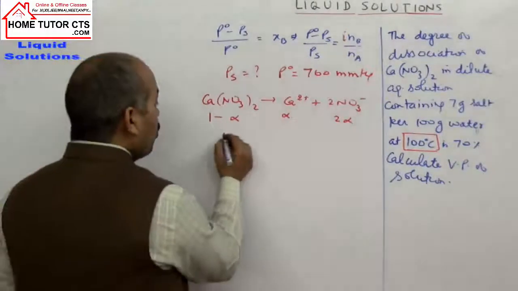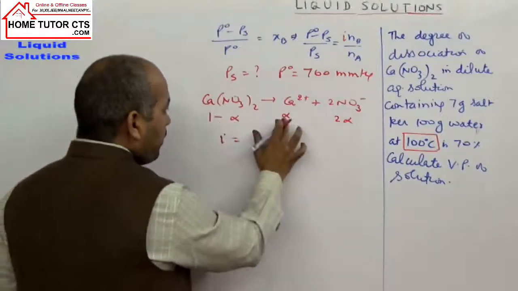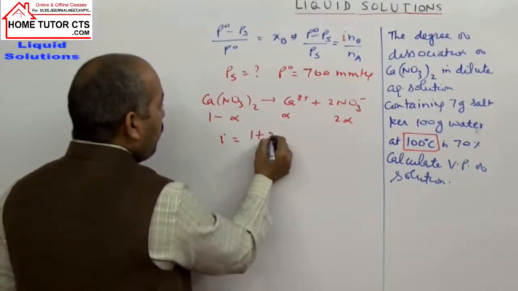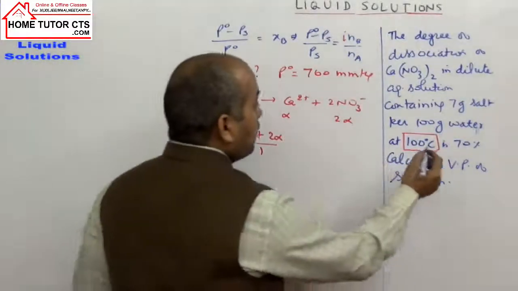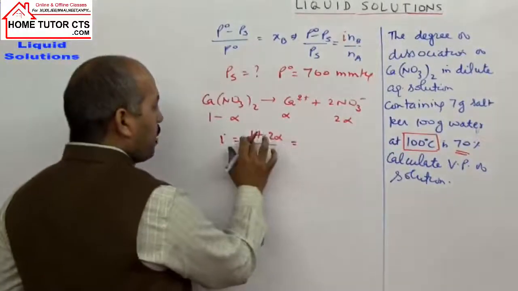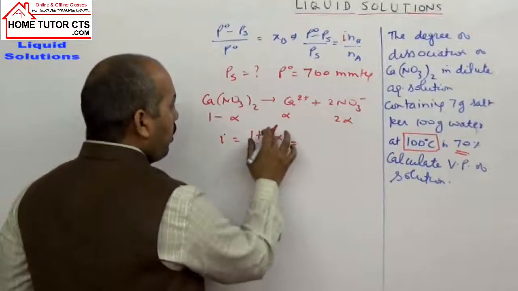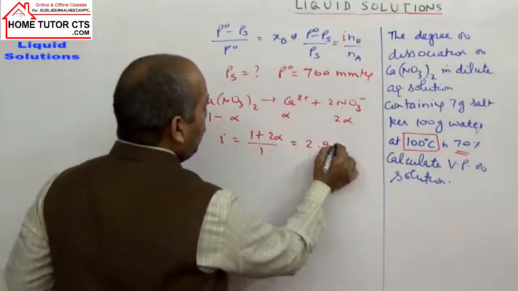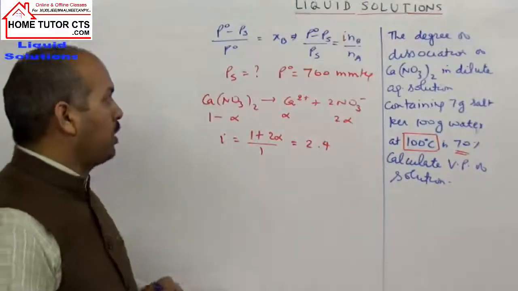So what is total mole observed here, or value of i? Mole observed, this plus this plus this is how much? 1 plus 2 alpha by initial mole 1. Now alpha is given 70%, means 0.7. So you can put alpha 0.7. So 1 plus 2 into 0.7, that's 1.4 plus 1, 2.4. So value of i we can get first, 2.4.